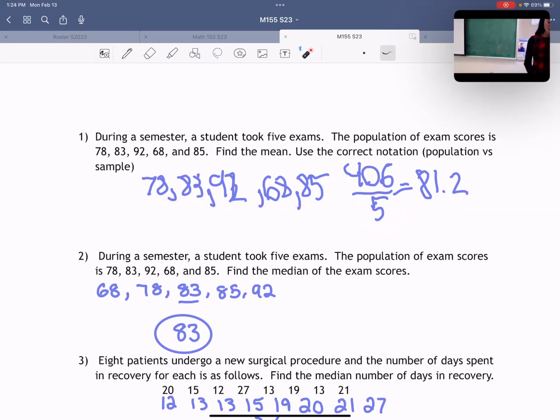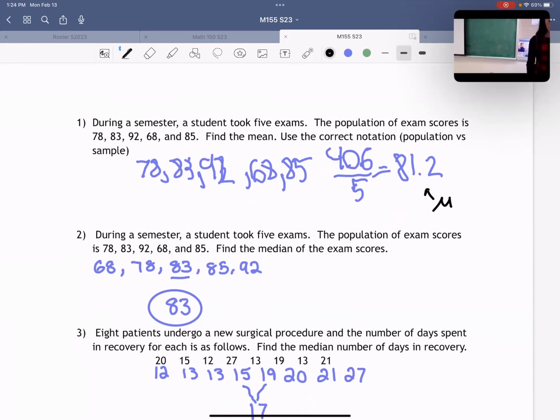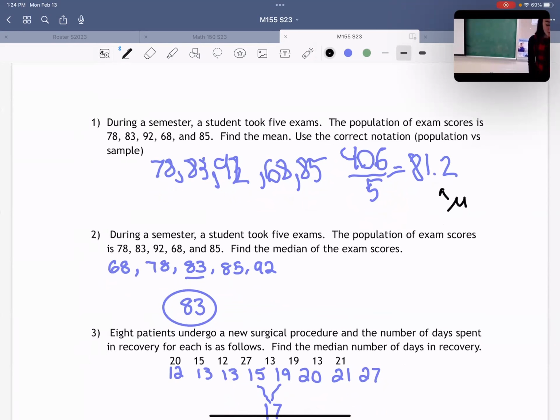Perfect. One thing that I wanted to add on this one is, since this is talking about a population, what symbol am I going to use here? Is it the Greek letter or is it X bar? The Greek letter, right? So if I were to talk about this, I would use the Greek letter mu to describe 81.2. Okay. Number 2, this one asked me to find the median of the exam scores.